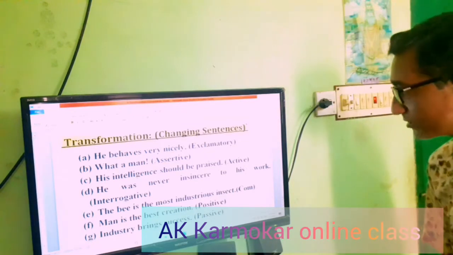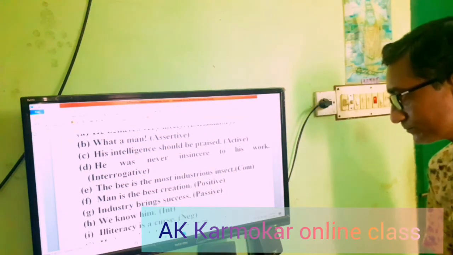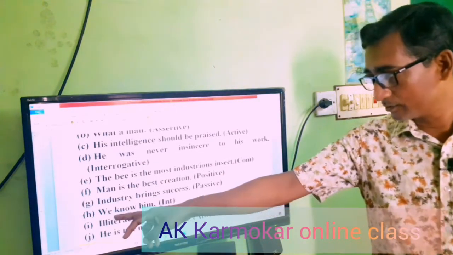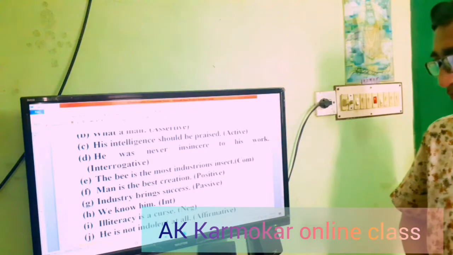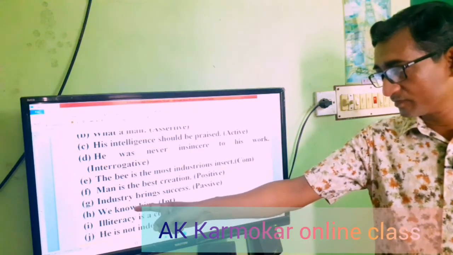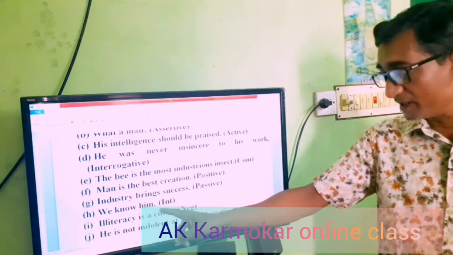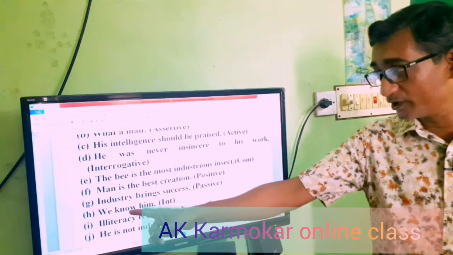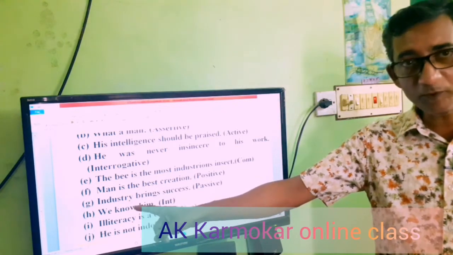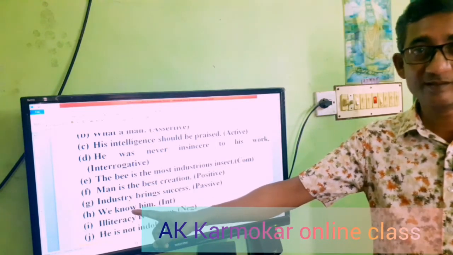Now next number is, we know him. We know him. Here it is an important sentence for making passive, but it is very easy to make interrogative. When you make it passive, know becomes the past participle form known, and here by is not used, but to is used.